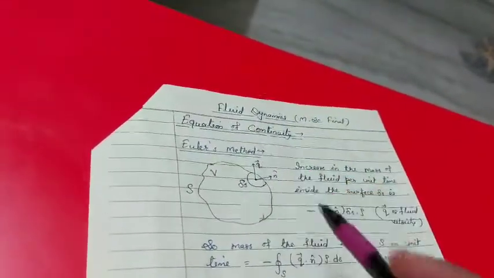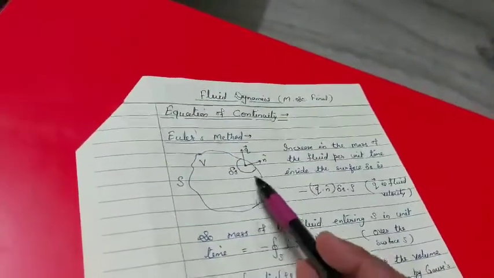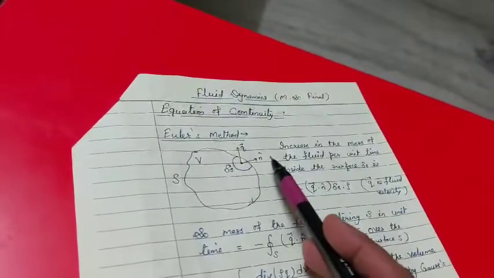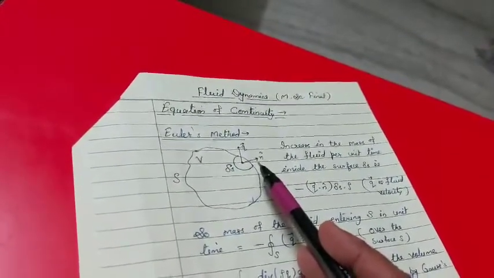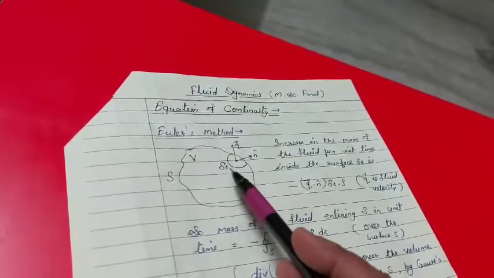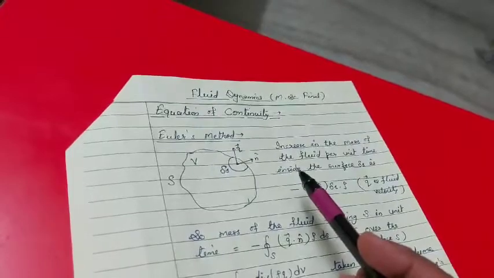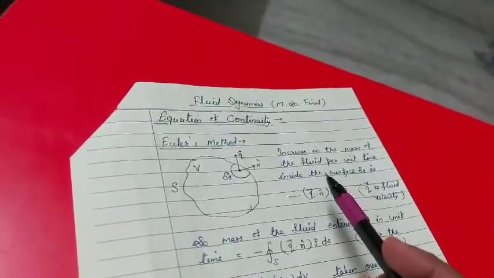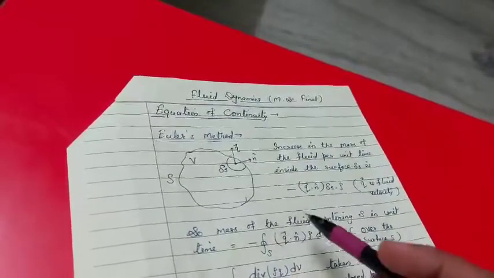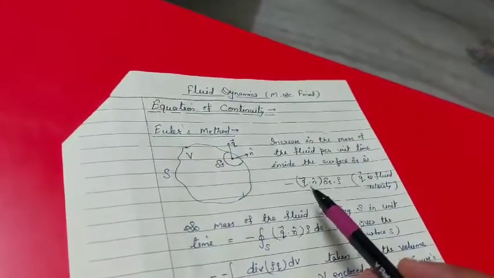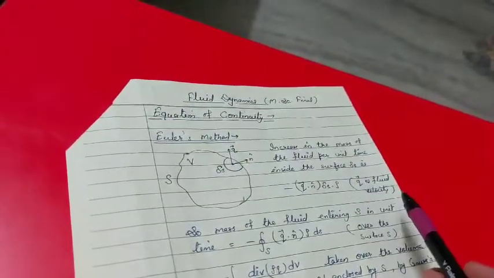Let rho be the density of the fluid. If n be the unit outward drawn normal at a surface element delta S, then the increase in the mass of the fluid per unit time inside the surface is minus q dot n cap into delta S into rho, where q is fluid velocity.